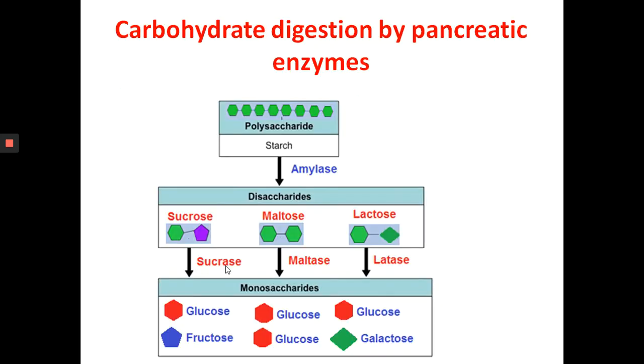carbohydrates into glucose. So on the polysaccharides, for example starch, amylase is acting. Disaccharides are produced, and on the disaccharides, on sucrose, sucrase is acting. On maltose, maltase is acting. On lactose, lactase is acting. Sucrose is broken down into glucose and fructose, maltose into two molecules of glucose, and lactose into glucose and galactose.